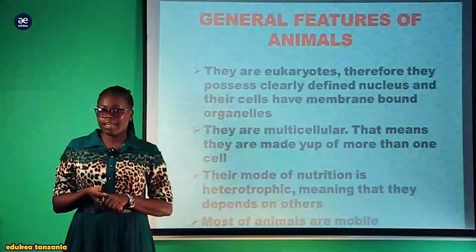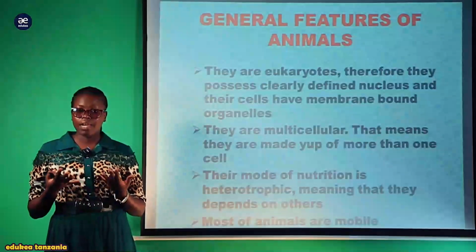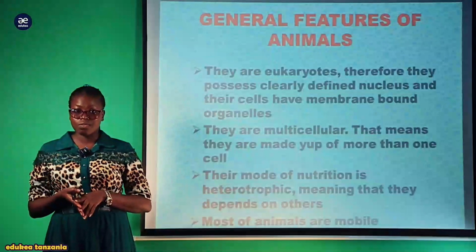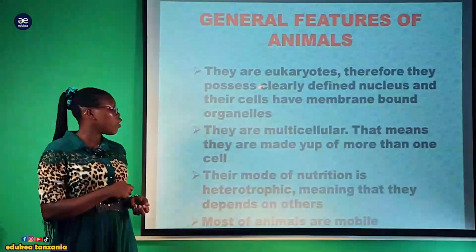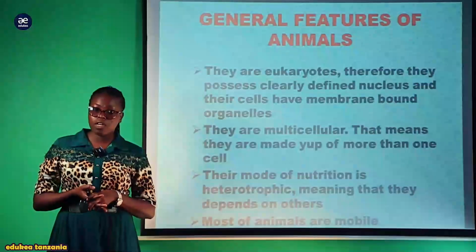So now, what are the general characteristics of the Animalia? When you talk about the Animalia, wanakuwa na sifa zipi? So this is what we are going to discuss today. The first one, the eukaryotes. The eukaryotes are the organisms which have the nuclear bound membrane.